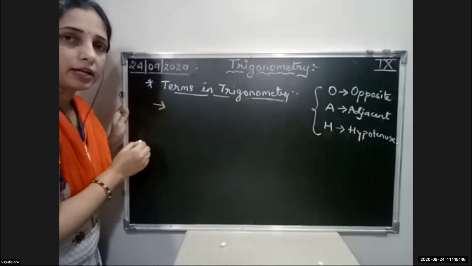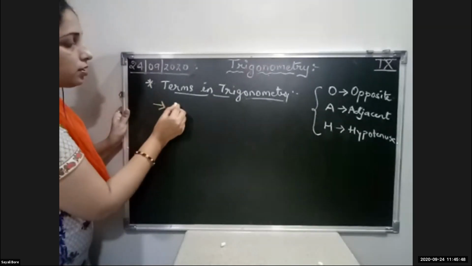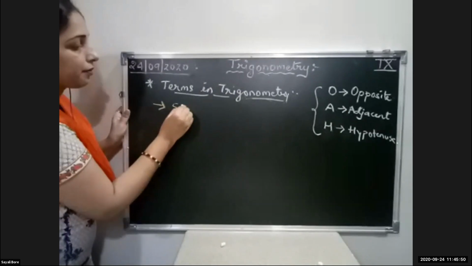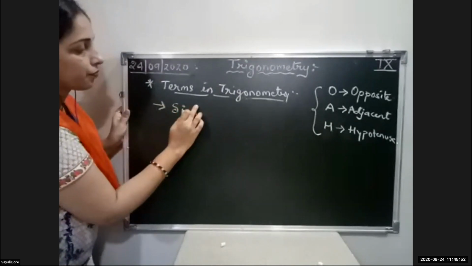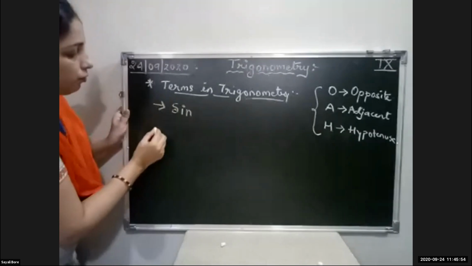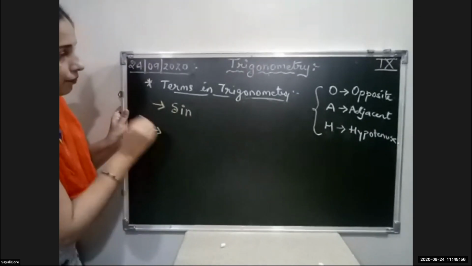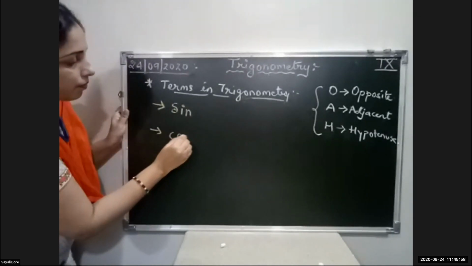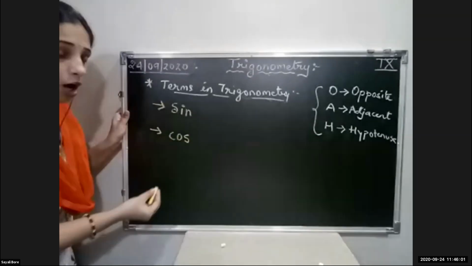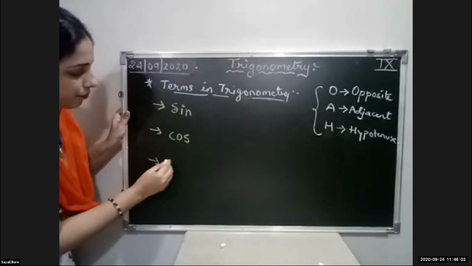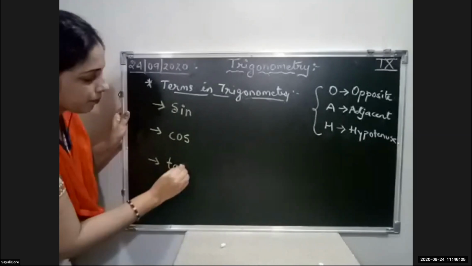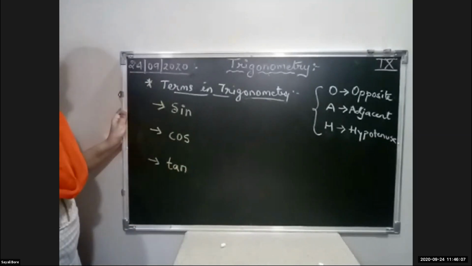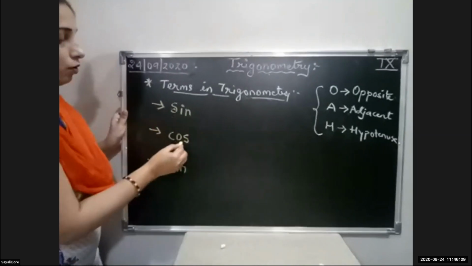There are 6 trigonometric ratios. First one is sine, cos, tan. Now all this I will explain to you.